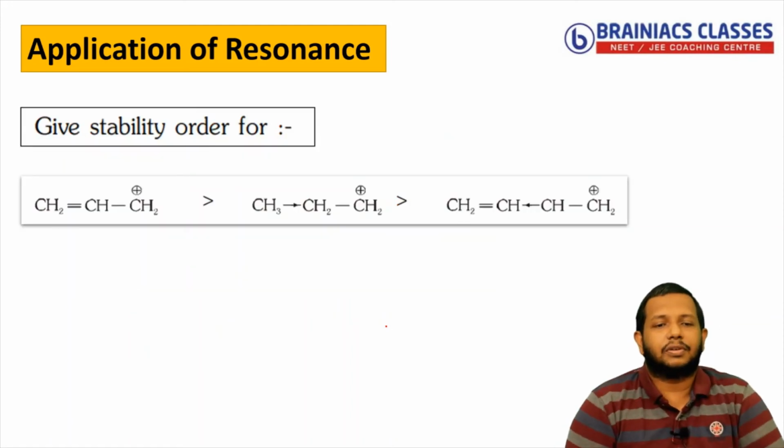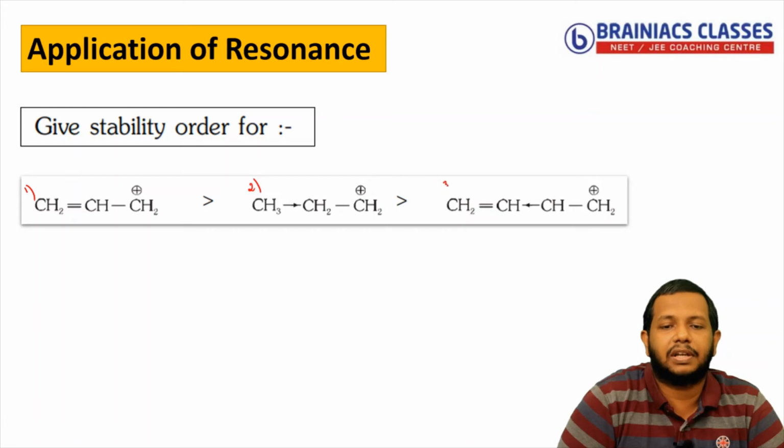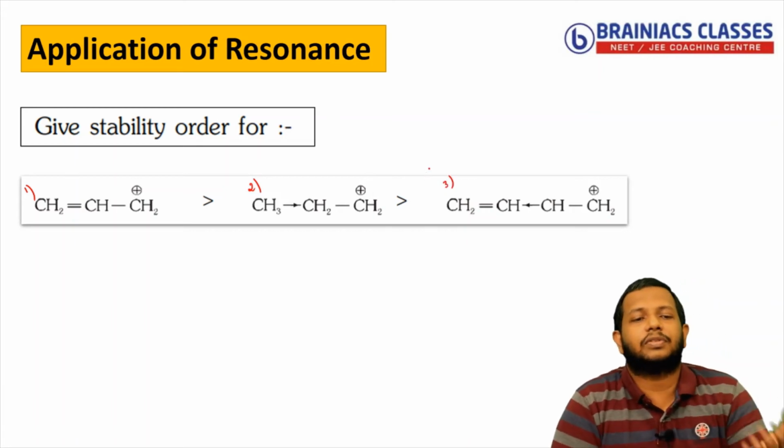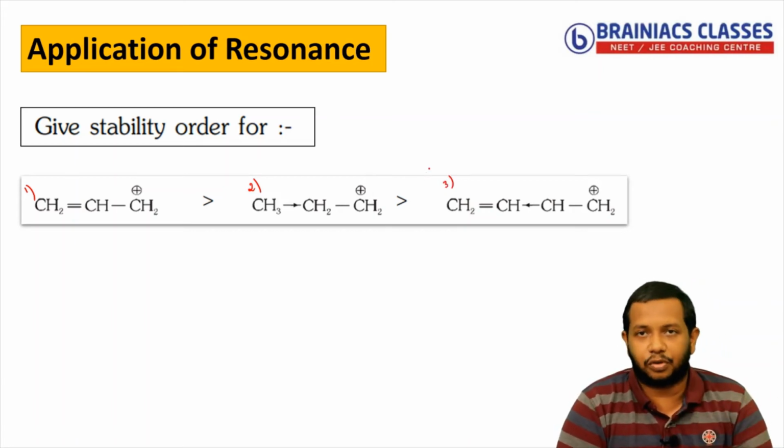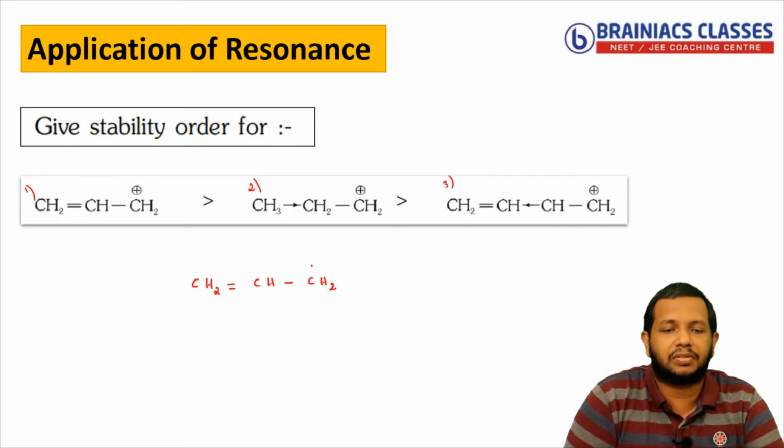So the first question here, you can see three species being given here. One, this one, and you have the second one here, 2, and the third one here, 3. You need to say among the three species which one is more stable. Okay, so let's take the first one. You can see CH2 double bond CH, single bond CH2 plus.